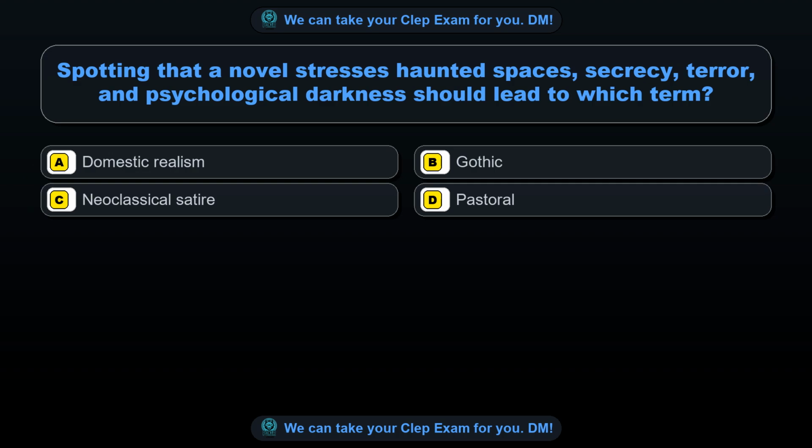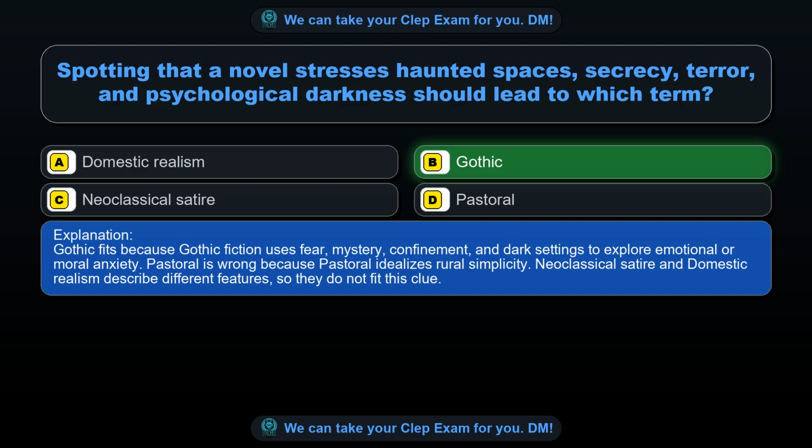Question 37. Spotting that a novel stresses haunted spaces, secrecy, terror, and psychological darkness should lead to which term? Option A. Domestic realism. Option B. Gothic. Option C. Neoclassical satire. Option D. Pastoral. The correct answer is option B. Gothic. Gothic fits because Gothic fiction uses fear, mystery, confinement, and dark settings to explore emotional or moral anxiety. Pastoral is wrong because pastoral idealizes rural simplicity. Neoclassical satire and domestic realism describe different features, so they do not fit this clue.